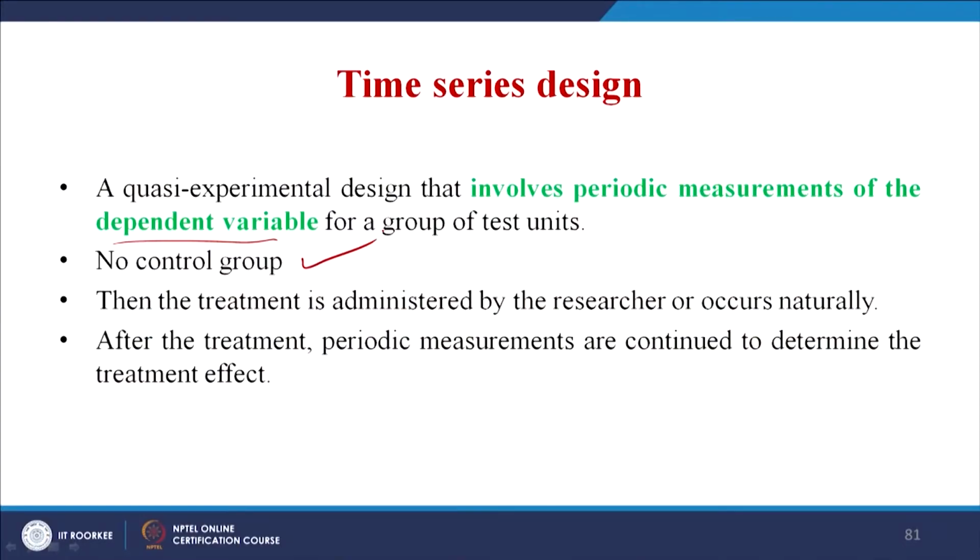One important thing in a quasi experimental design is there is no control group. You only have the experimental group here. The treatment is administered by the researcher or occurs naturally. If it is possible to give a treatment, for example, I can ask somebody to eat sweets and see whether sweets induce sleep.